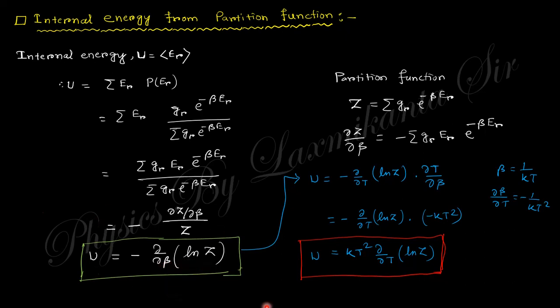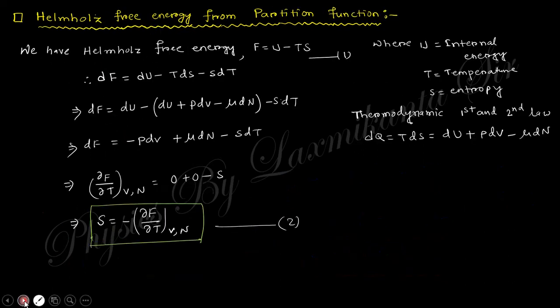This is commonly used, and if you want to find the expression of the internal energy with respect to temperature, you can get this type of relation. From this internal energy you can find the Helmholtz free energy. Helmholtz free energy F is nothing but U minus TS. U is the internal energy, T is the temperature, S is the entropy.